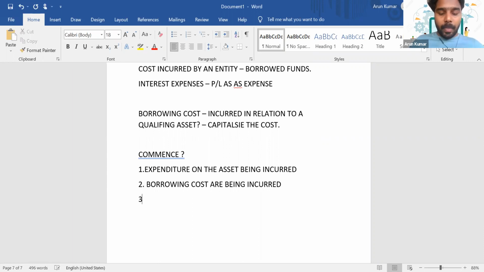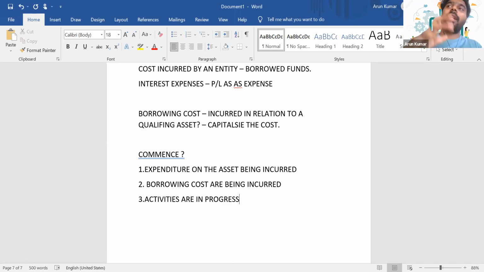Finally, activities which are necessary to prepare the asset for its intended sale or use are in progress. If all these three criteria are met, then we can capitalize that borrowing cost.